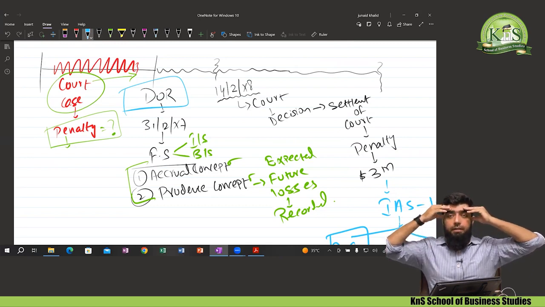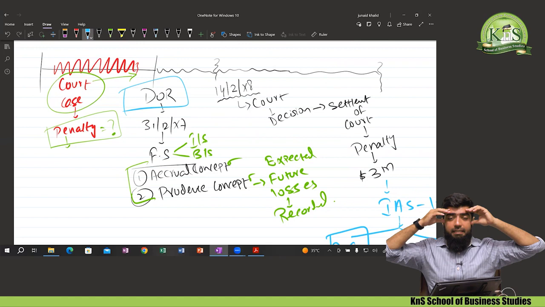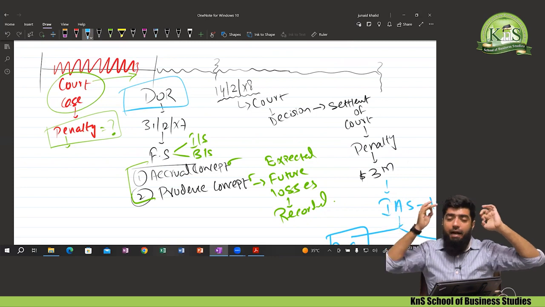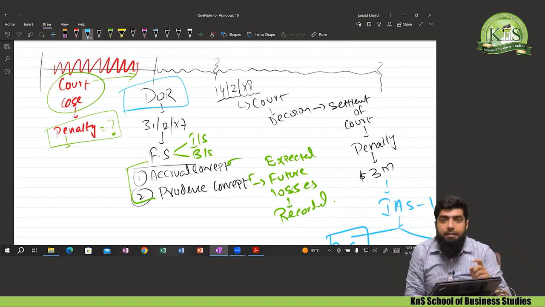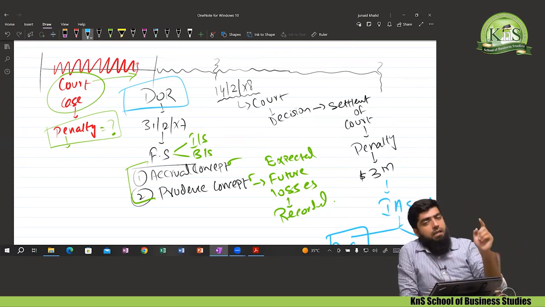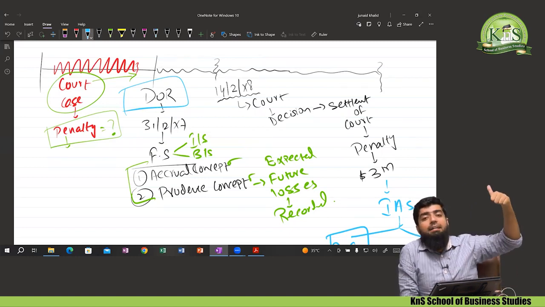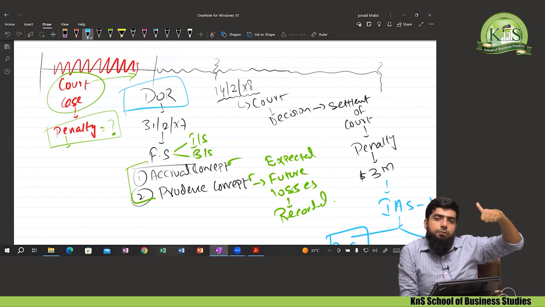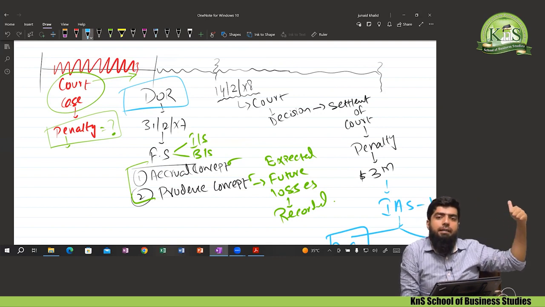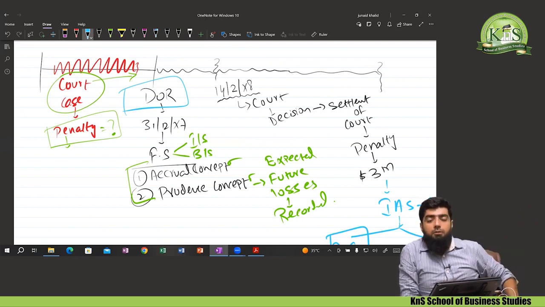Yes, at the date of reporting, the court case existed. And yes, the accrual concept, the matching principle and the prudence concept fully guided me. If there is any expected loss, even though you have not paid, you must record that amount, but I didn't record it. I didn't take the estimation from my legal expert or the advisor. So it means